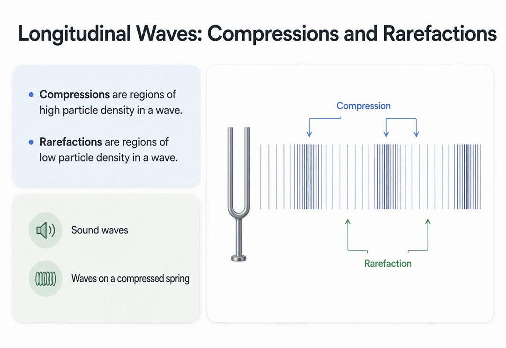A compression is a region where the particles of the medium are pushed closely together, creating high particle density. A rarefaction is a region where the particles are spread apart, resulting in low particle density. The most common example of a longitudinal wave is a sound wave traveling through the air.